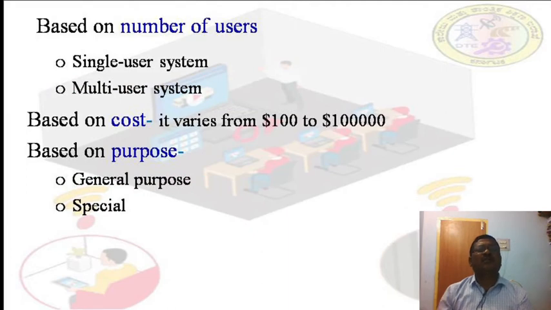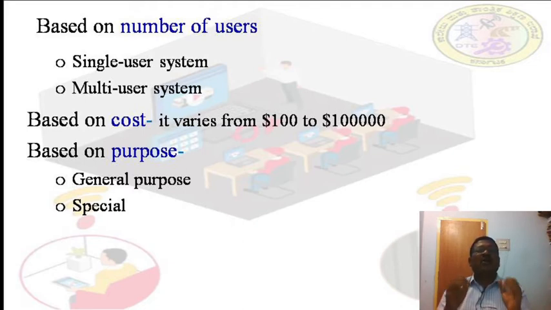Based on the number of users, that means how many users we are going to have, whether a single user, where I will have the system and the storage. This is also a database, suppose MS Access. That time we will say this is single user, so only one user can access the database. That is called a single user system. If more than one person is using the database, we will call it a multi-user system database.